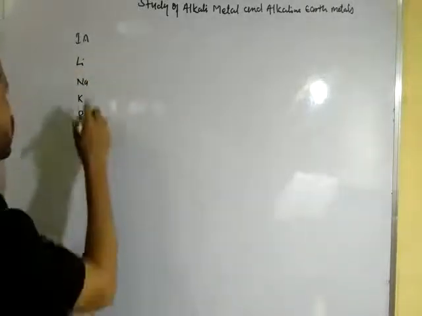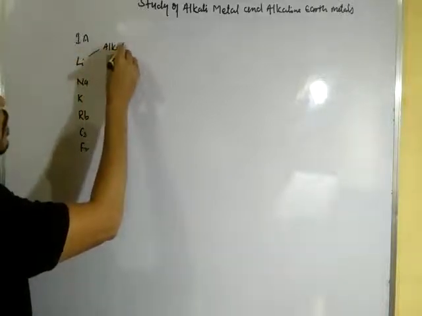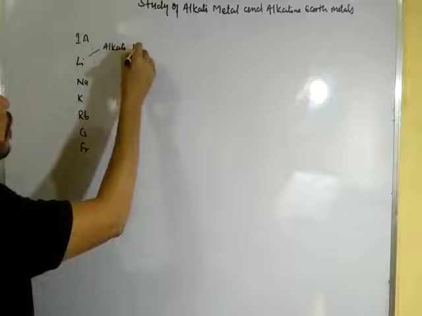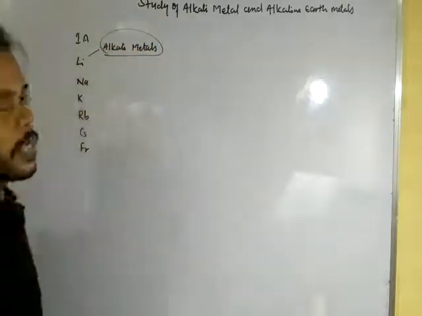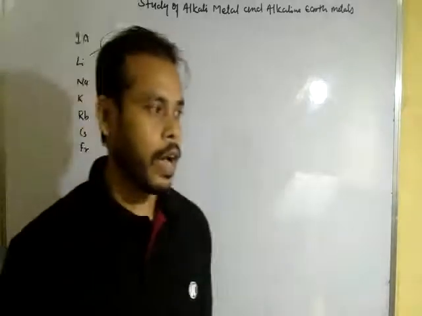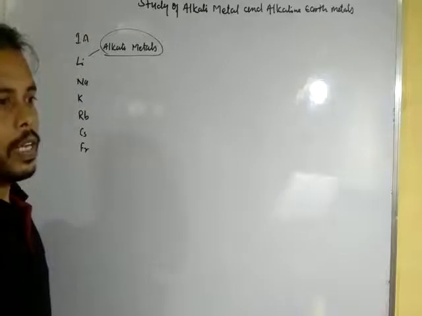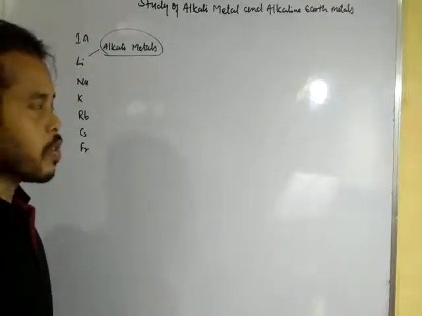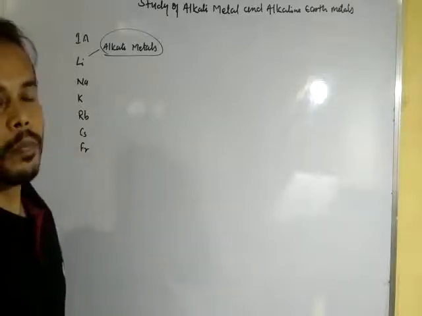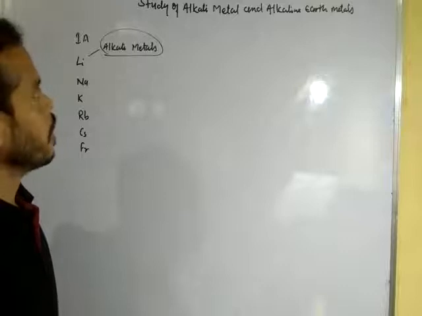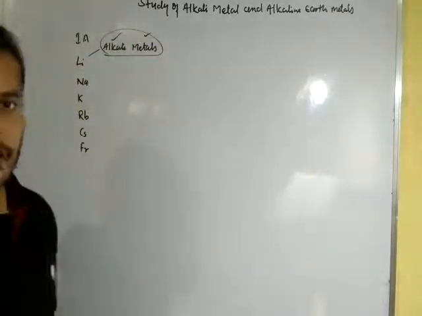These are known as alkali metals. Why are they called alkali metals? Because their hydroxides are soluble in water, and the soluble hydroxides of these metals form strong bases. That is why these elements are called alkali metals.